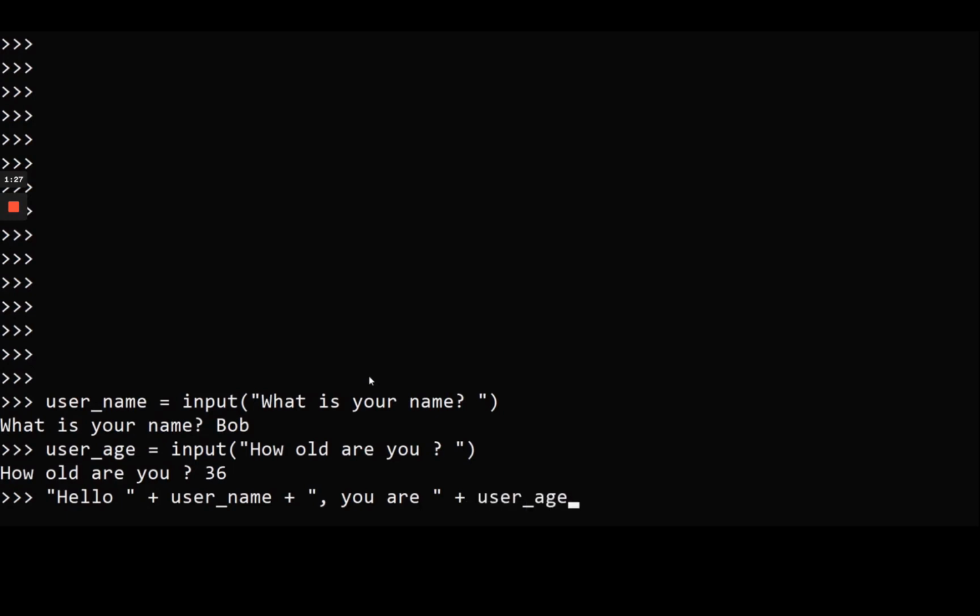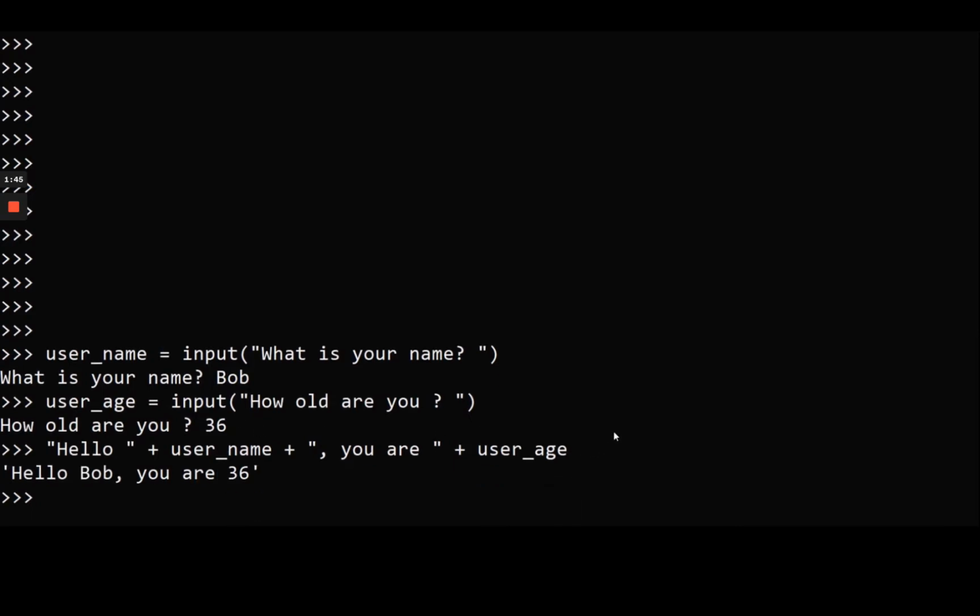User age. And if you remember, the input here will give you a string. So as for now, the user age is stored as a string, which is nice here because that's what we need to do. We need to print a string. So we don't need to cast this actually. So let's press enter and you can see, hello Bob, you are 36. Okay, that's it for the first exercise.